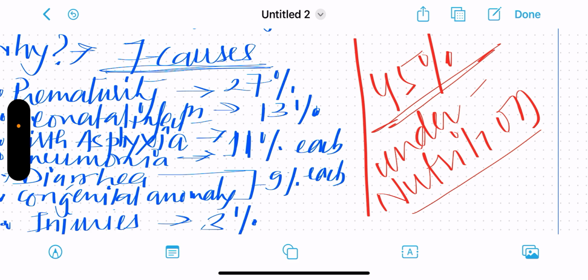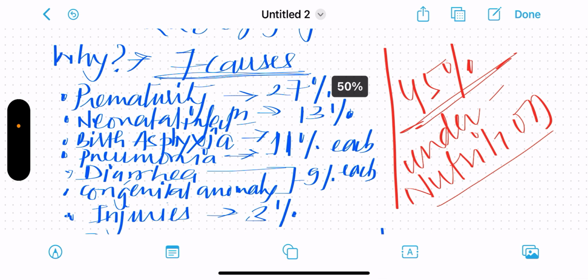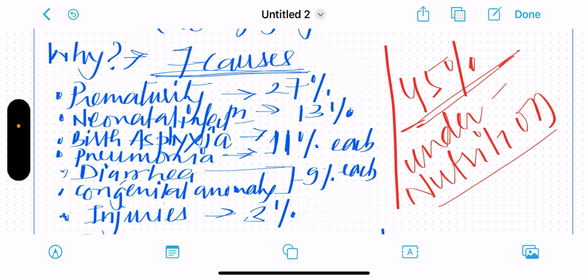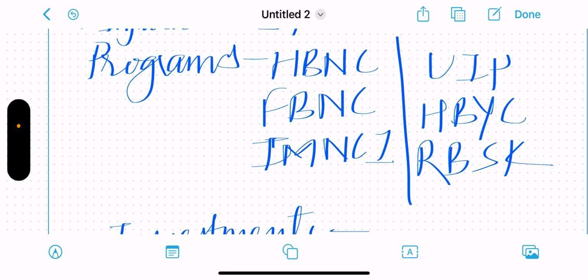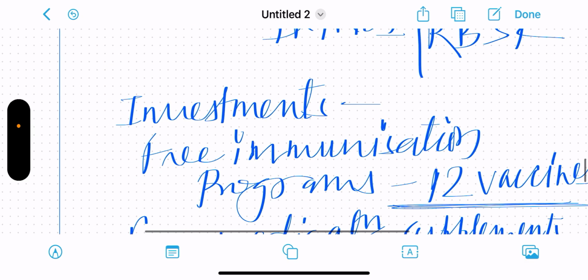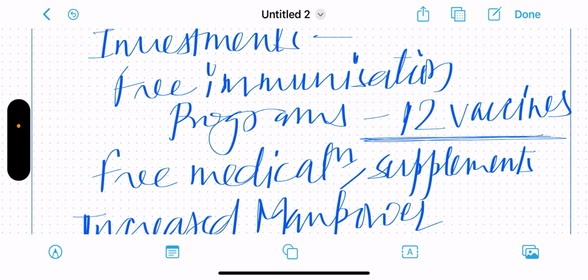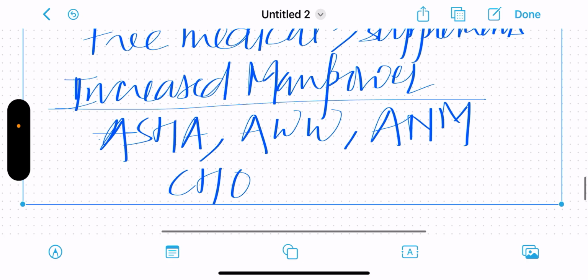And this undernutrition contributes to 45% of the deaths. As these deaths are our concern, what are we as a nation doing to combat this? India has launched certain programs, made certain investments, and also increased the manpower to deal with this.